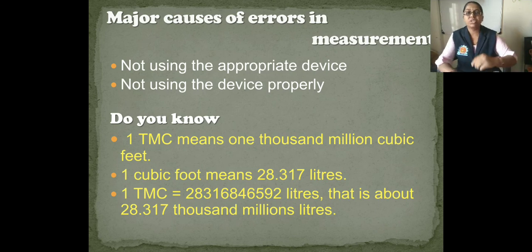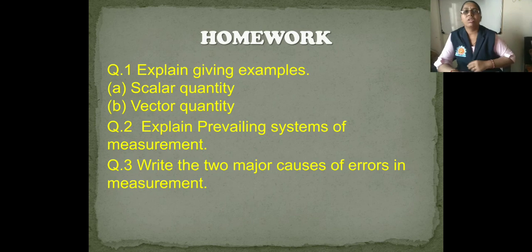Here we finish this lesson. Now next is your homework. You have to write the homework in your HW. Question number 1 is: explain, giving examples, scalar quantity and vector quantity. Question number 2: explain the prevailing system of measurement. And question number 3: write the 2 major causes of errors in measurement.